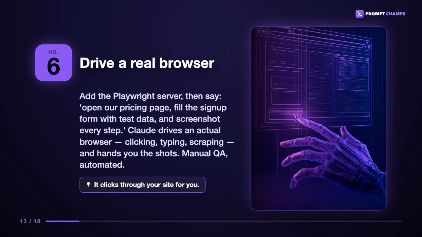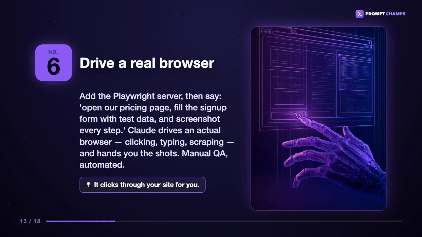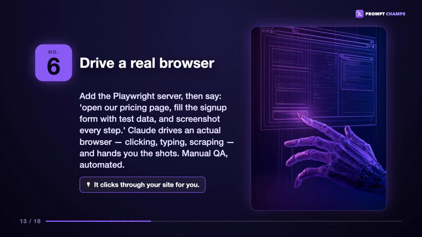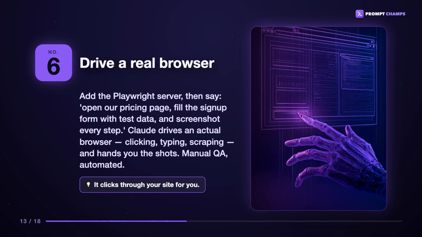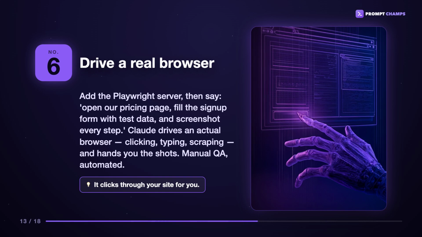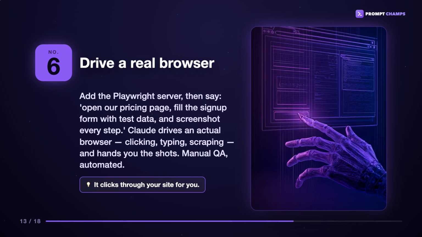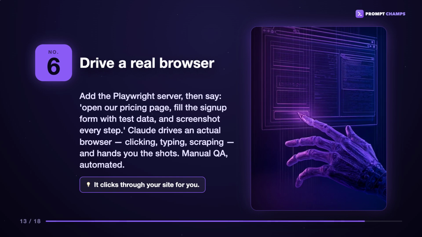Number 6, drive a real browser. Add the Playwright server, then say, open our pricing page, fill the sign-up form with test data, and screenshot every step. Claude drives an actual browser, clicking, typing, scraping, and hands you the shots. Manual QA, automated.